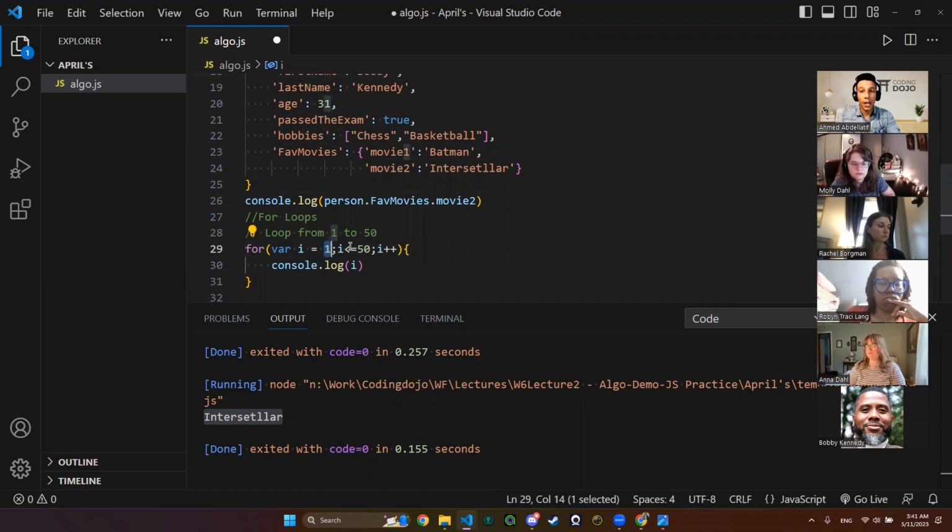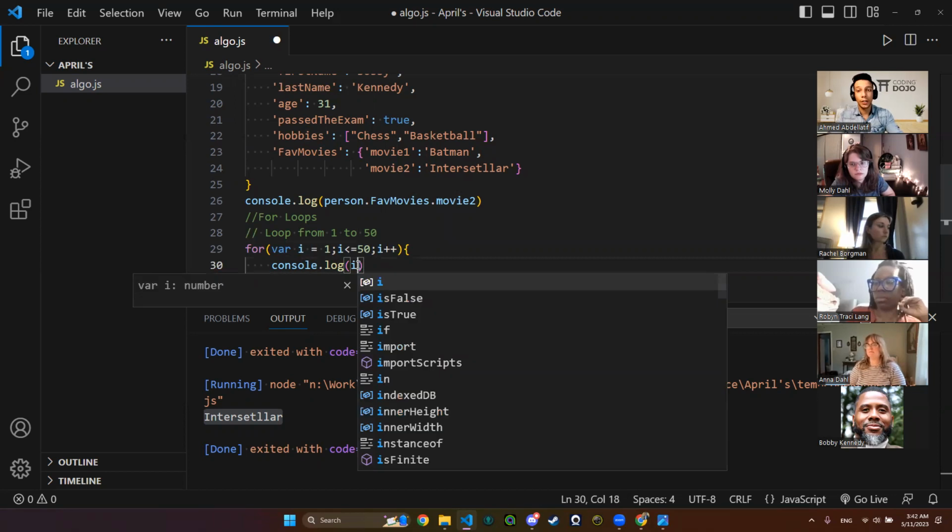It is 1. As long as 1 is less than 50, console log it. So I will have 1 here. Then i++, that means i is going to be equal to 2. Is 2 less than 50? Yes, so it will be 2. Then i++, and so on. So that's why I'm console logging i.